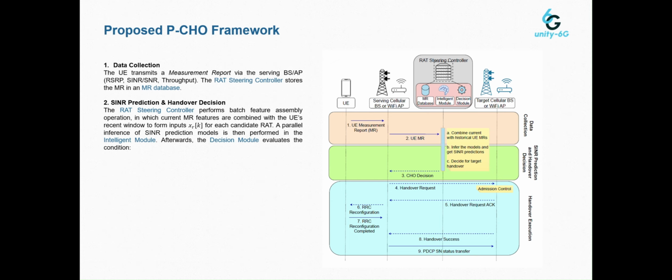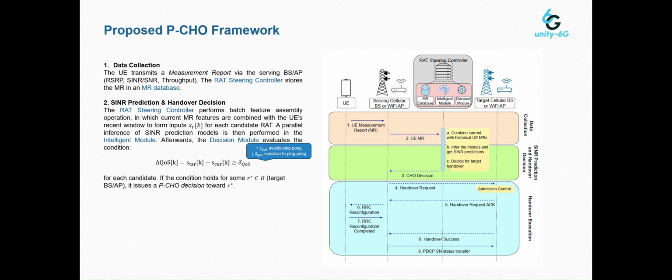The decision module, after receiving all predictions, has to make a decision about conducting handover or not. This is based on a condition that says, if the predicted SINR for some target RAT is bigger than the predicted SINR of the current RAT by a threshold value, for a configurable number of consecutive prediction intervals, then switch to the target RAT. These parameters provide hysteresis and reduce unnecessary handovers and ping-pong effects.